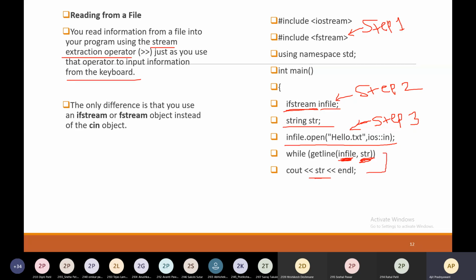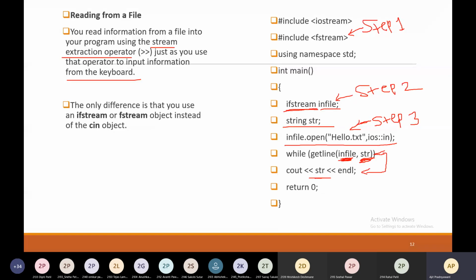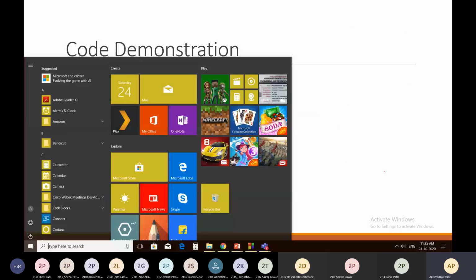This loop will continue till the end of the file. At the end, close the file, and you will get the output as whatever contents are present in the file on the terminal. So now I am going to demonstrate this with the help of code.